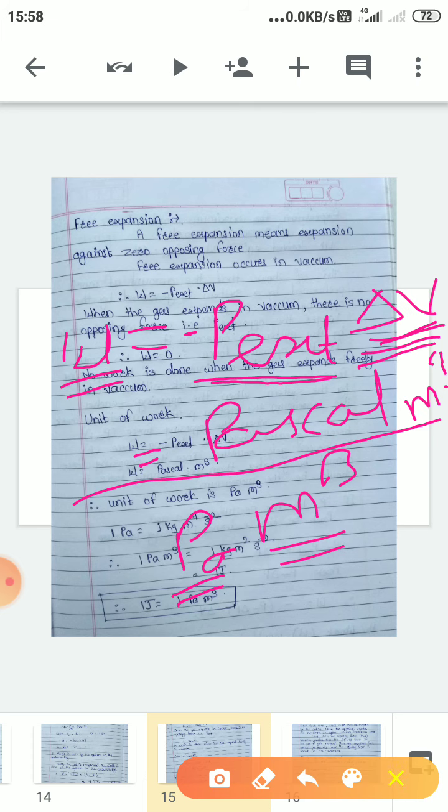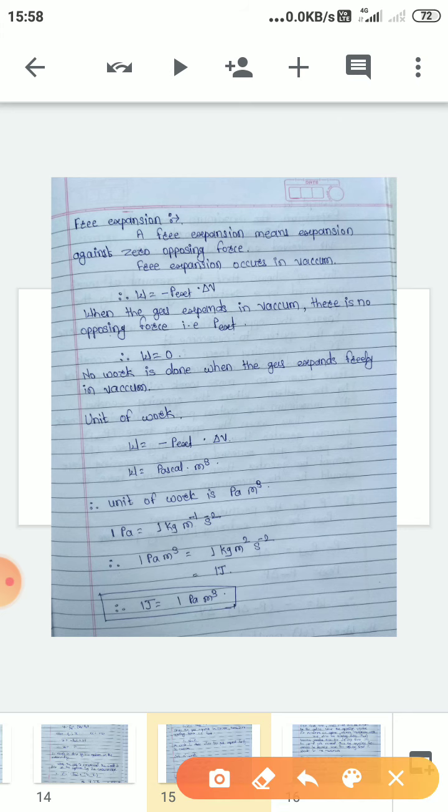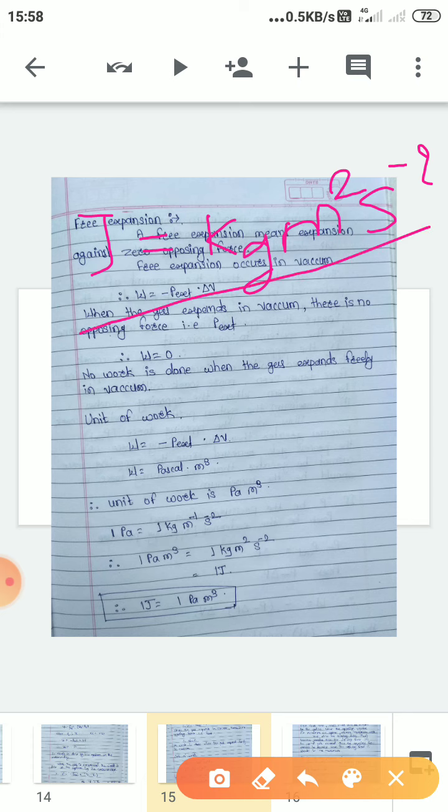Now we can compare this unit with energy. The unit of energy is joule, and 1 joule is equal to 1 kilogram meter square per second square. We can write here for Pascal also. Now, first remember this one for the joule.